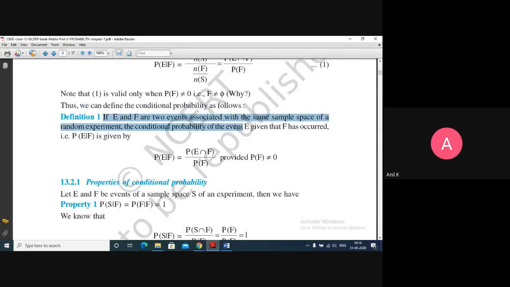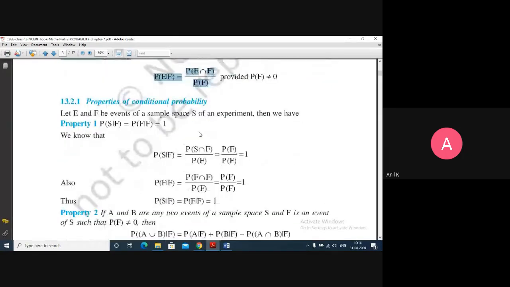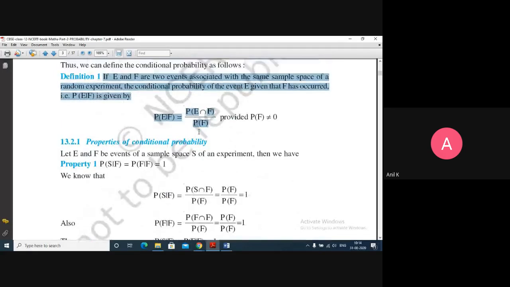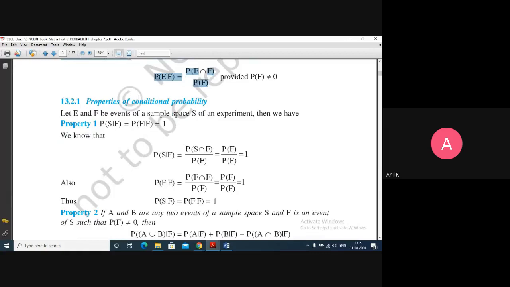The conditional probability of the event E, given that F has occurred, that is P of E slash F, is given by P of E intersection F upon P of F, provided the probability of F happening is not equal to 0, because it is in the denominator. Next, there are a few properties. Before we go to the examples, let's discuss the properties.